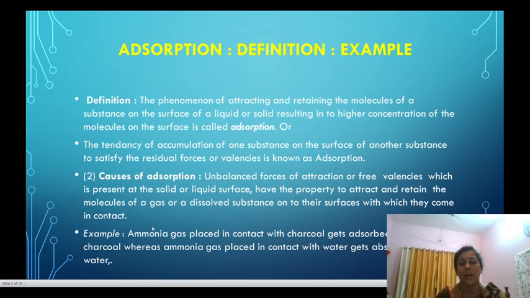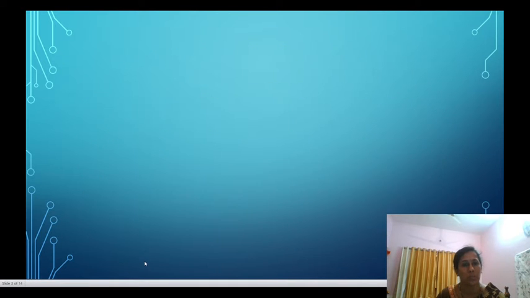That is, with ammonia and water absorption takes place, while when ammonia is placed in contact with charcoal, adsorption takes place.